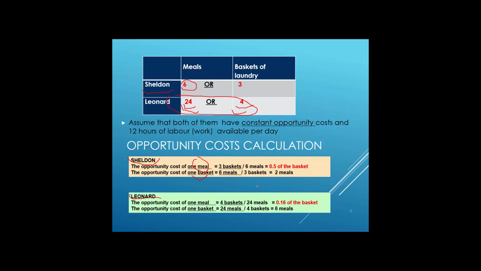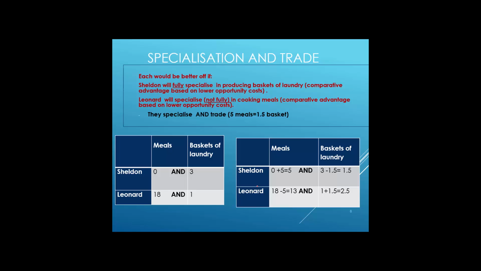And who has comparative advantage in preparing baskets of laundry? I believe that you were able to answer this question correctly. It means Sheldon has a comparative advantage in producing baskets of laundry, and of course Leonard has a comparative advantage in cooking meals.